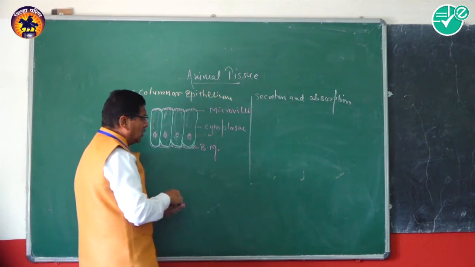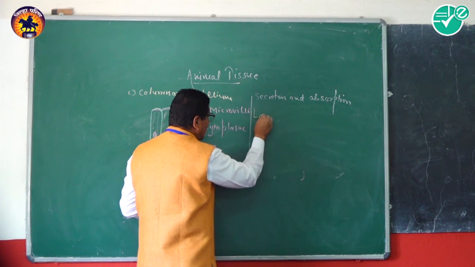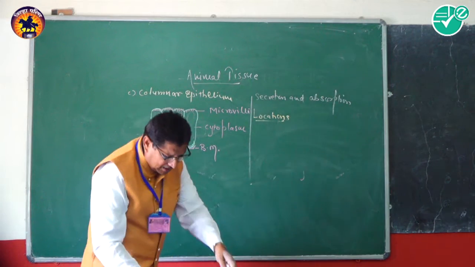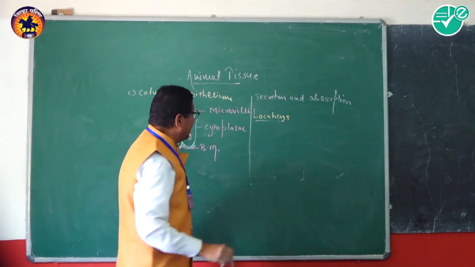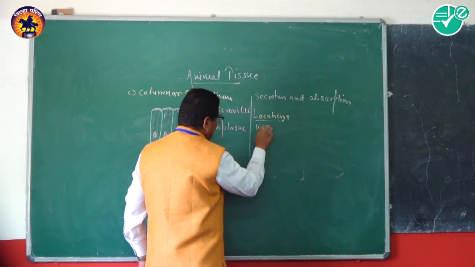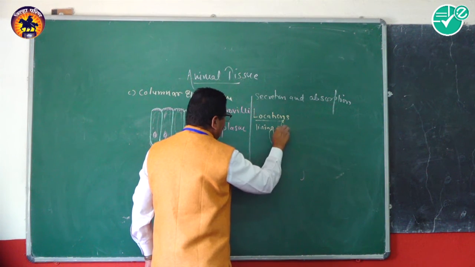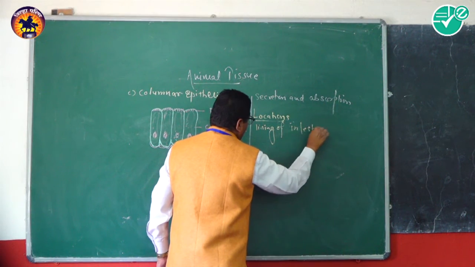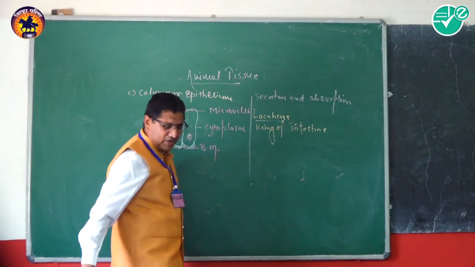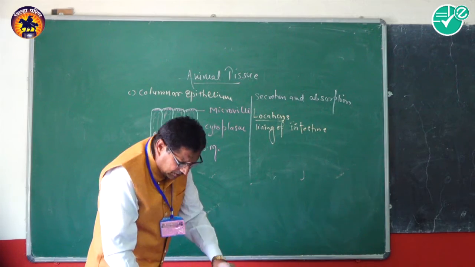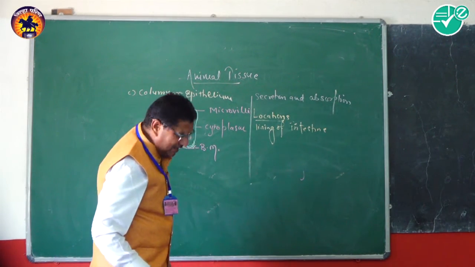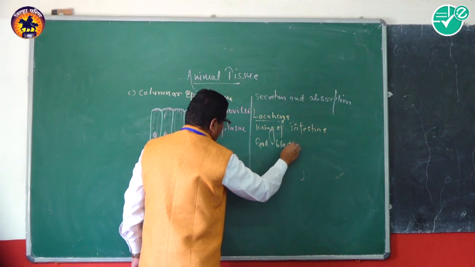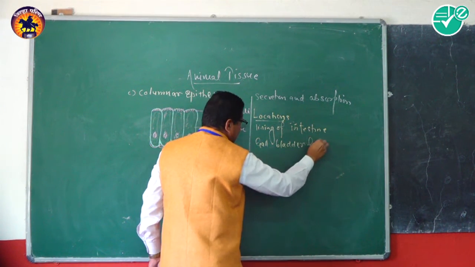Now consider the locations. Their locations are very important. The columnar epithelium is particularly present in the lining of the intestine. The next locations are the gallbladder and the gastric glands.